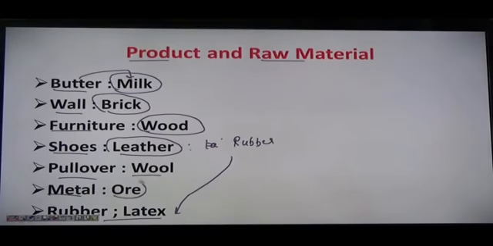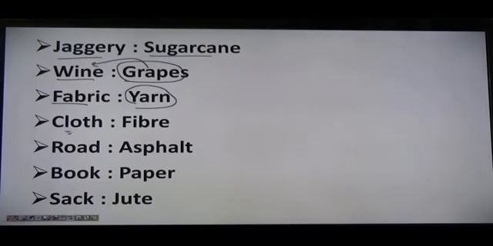For metal we need ore because ore is the raw material for making metals, right? Similarly, for making jaggery we need sugarcane. For making wine we need grapes, right? We know that wine is made of grapes. For fabric we need yarn. For cloth we need fiber, right? For road we need asphalt, right? So it's a raw material that's basically used for making roads.